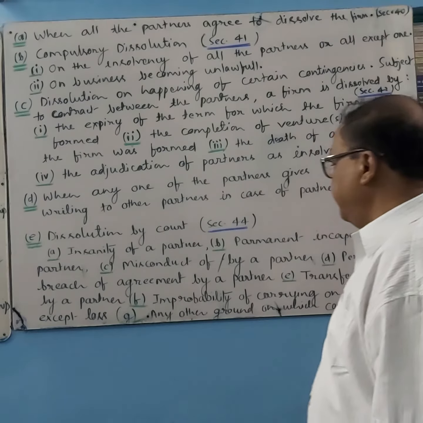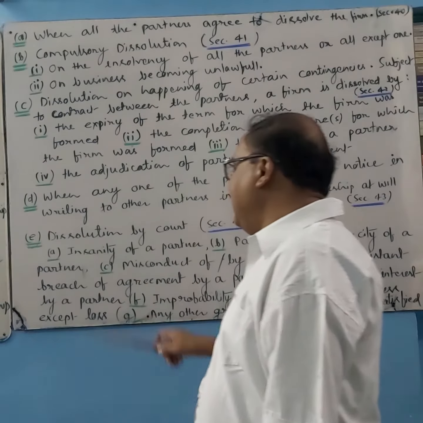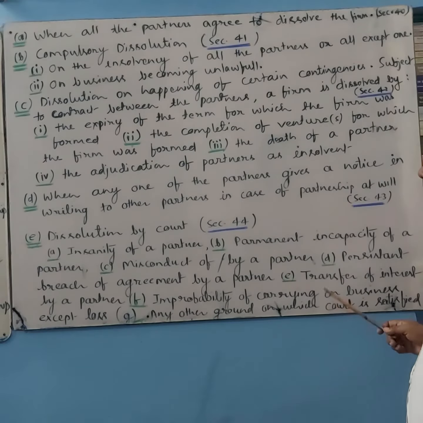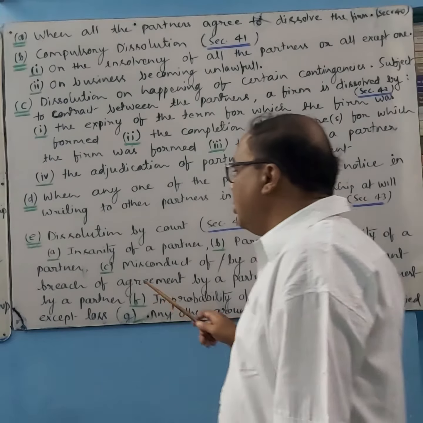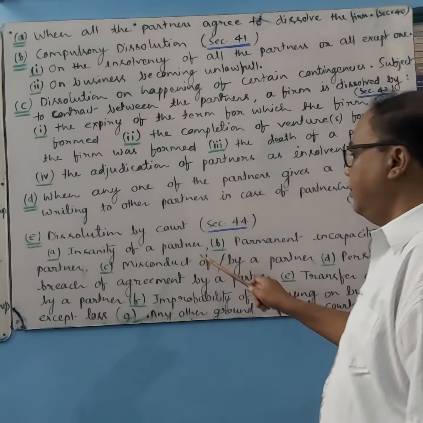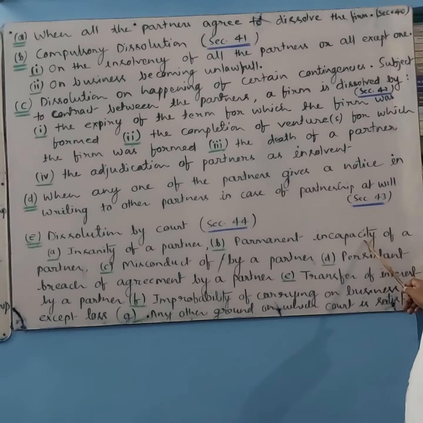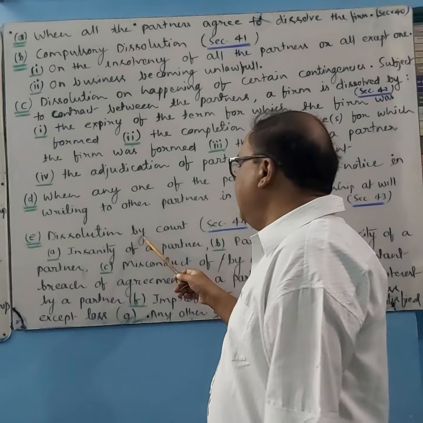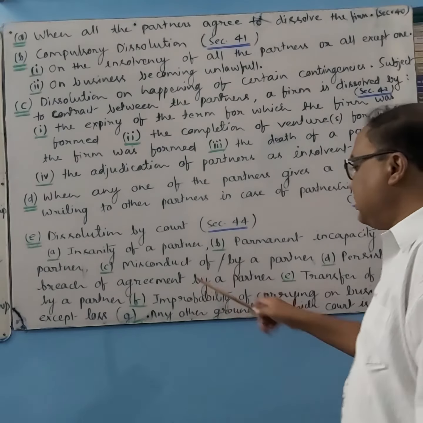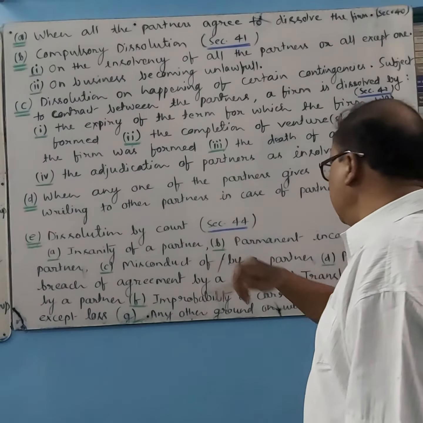Dissolution by court. Insanity of partner: if a partner is not capable, then there will be dissolution. Permanent incapacity of partner, then there will be dissolution. Misconduct of or by the partner, there will be dissolution.